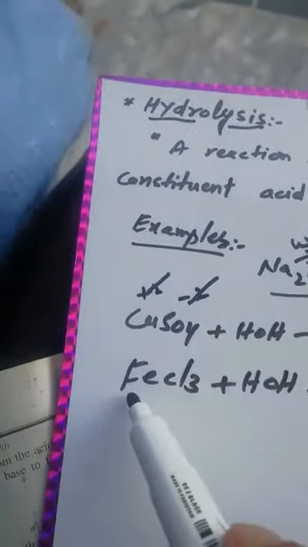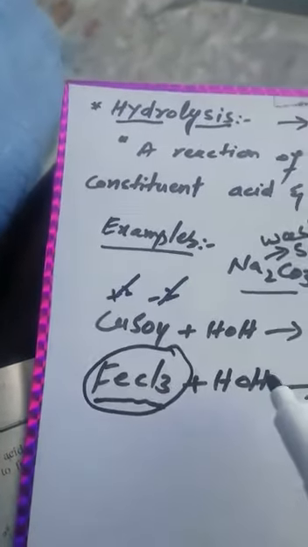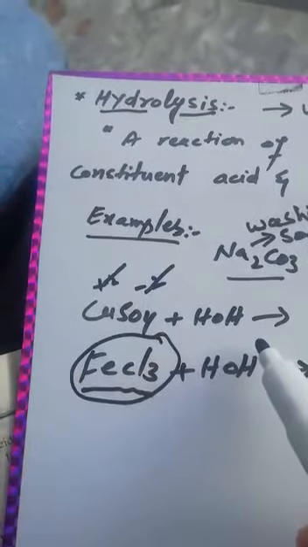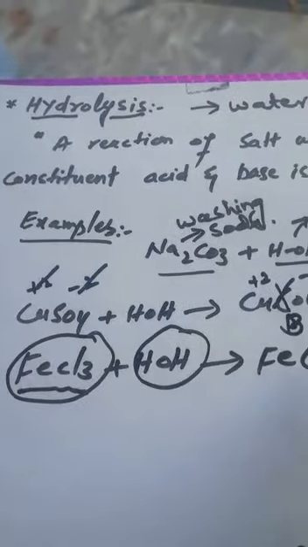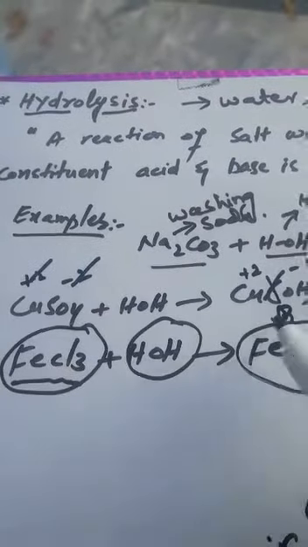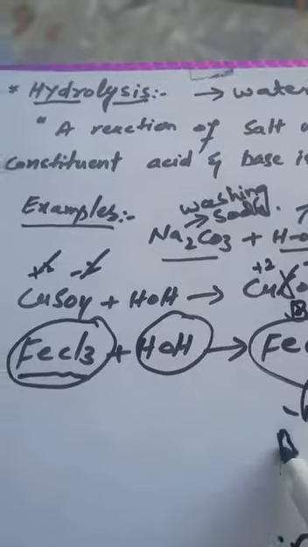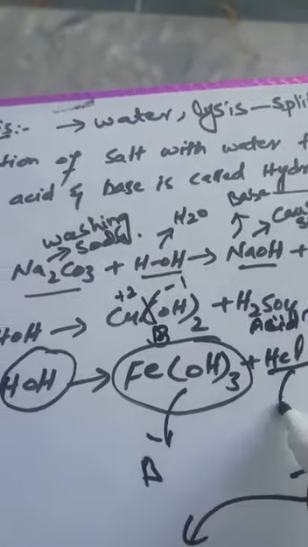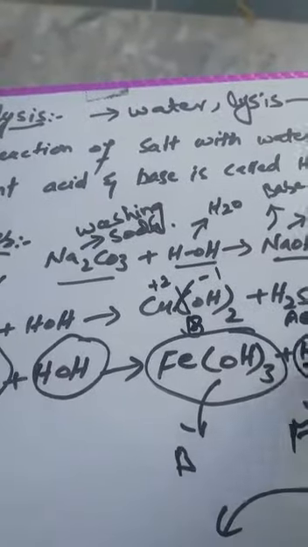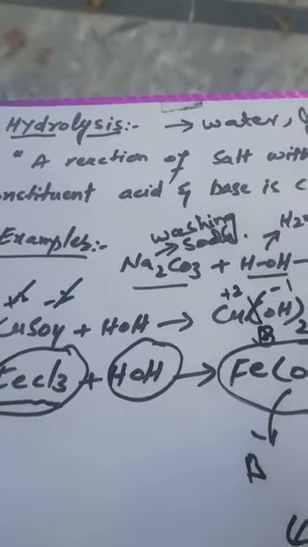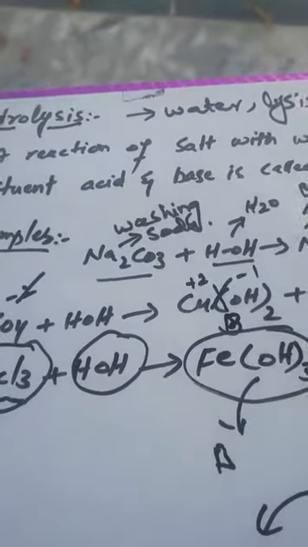Similarly, take the other example, ferric chloride. Ferric chloride is a salt. When ferric chloride reacts with H2O, the H2O will be broken down and form ferric hydroxide. It will form ferric hydroxide. This one is a base and this one is an acid. So HCl is a strong acid and iron trihydroxide or iron hydroxide is a base.